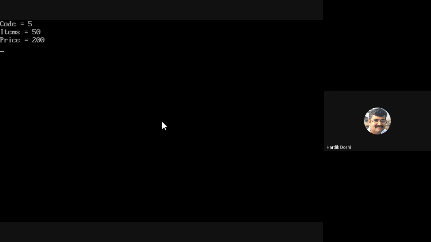Why we go for primary? Mainly, I am using primary for the purpose of linking two tables, foreign key references. Because this similar thing we want to implement over here. Code, the primary key of yours.